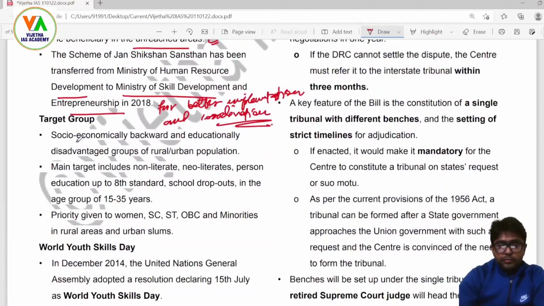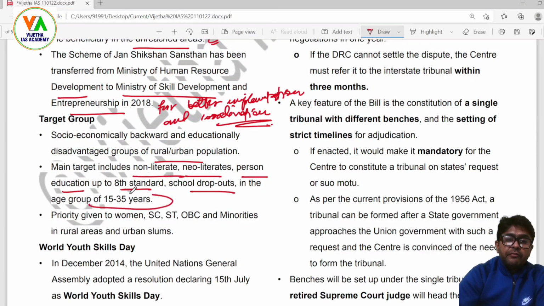Now, the target group: socio-economically backward and educationally disadvantaged groups of the rural and urban population. The main target includes non-literates, neoliterates, persons with education up to 8th standard, school dropouts in the age of 15 to 35 years, and priority is given to women, SC, ST, OBC and minorities in rural and urban areas.